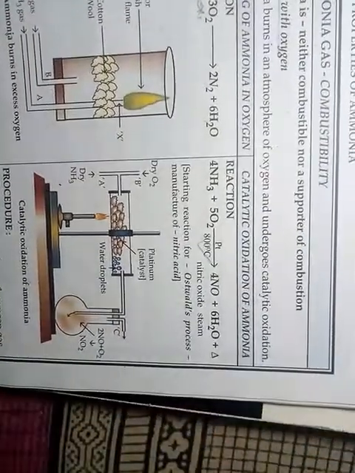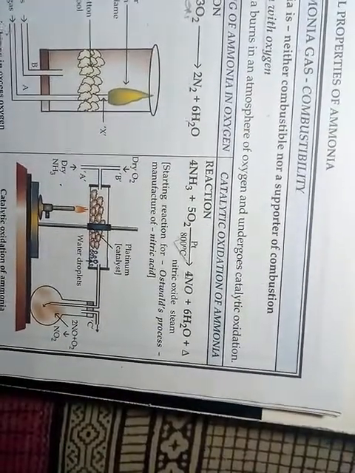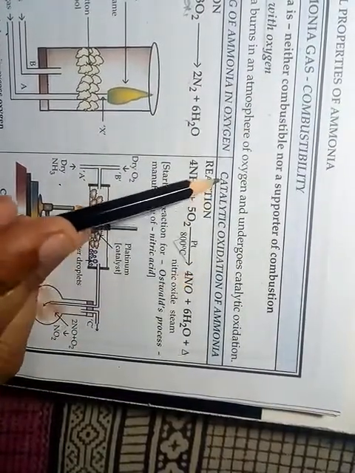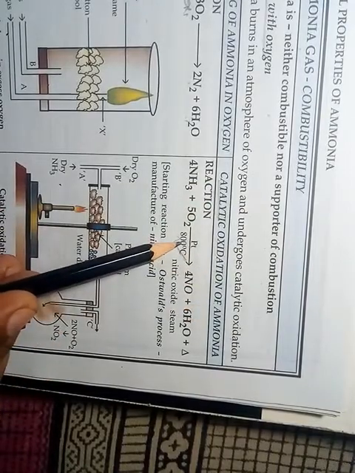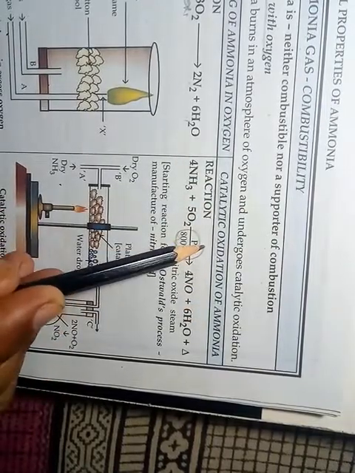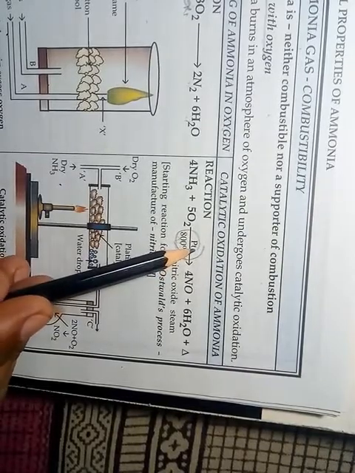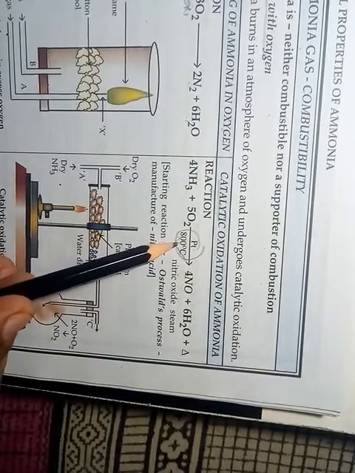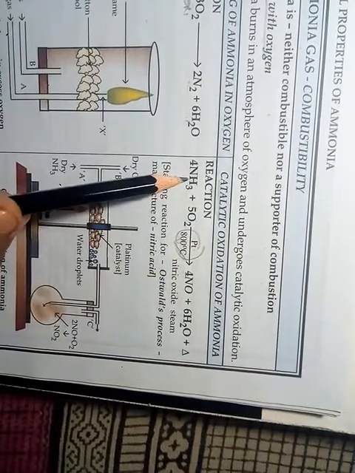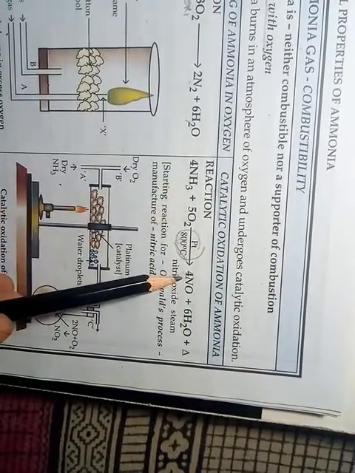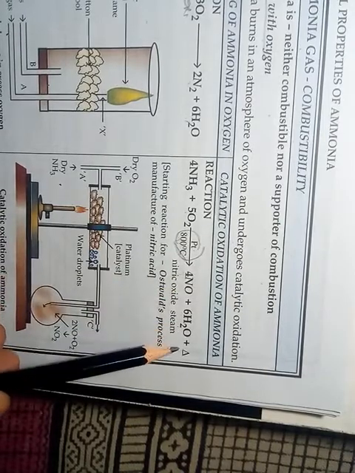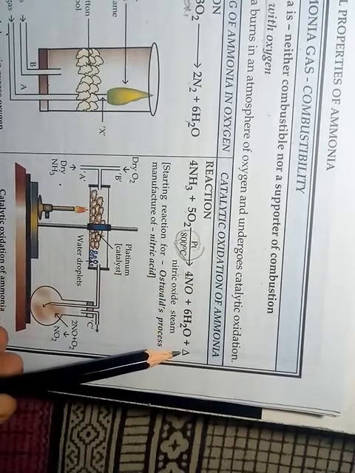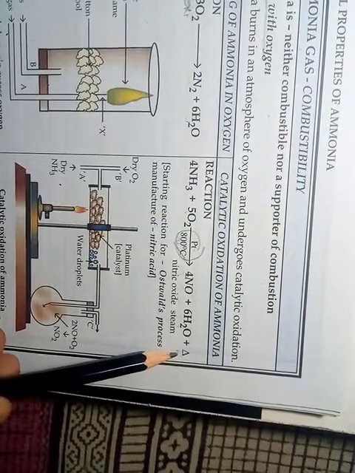Okay, students. Now next is catalytic oxidation of ammonia. So as the name indicates, this oxidation is taking place in the presence of a catalyst, which is platinum here. So the conditions are in the presence of platinum at 800 degrees Celsius. When ammonia reacts with oxygen, it gets converted into nitric oxide and water vapor plus delta, meaning evolution of heat energy.